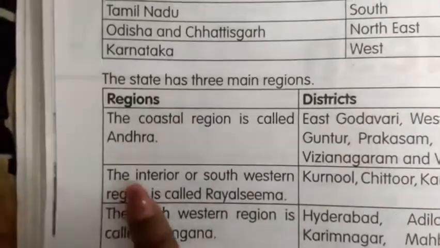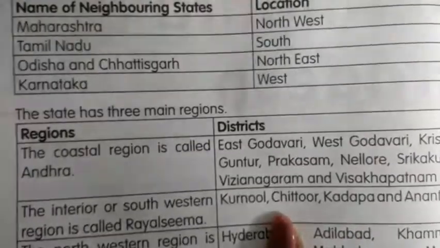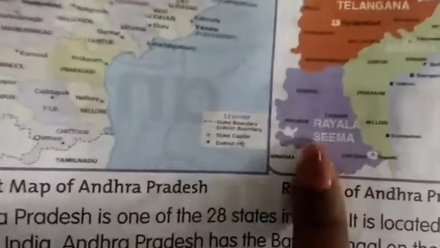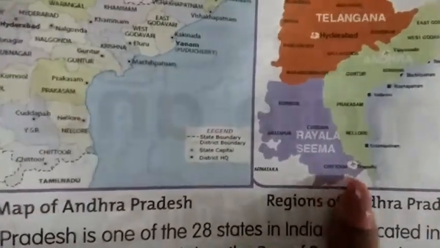And next one, the interior or southwestern region is called Rayalaseema, that has Kurnool, Chittoor, Kadapa and Anantapur. This part children, Rayalaseema. Kurnool, Kadapa, Anantapur, Chittoor.